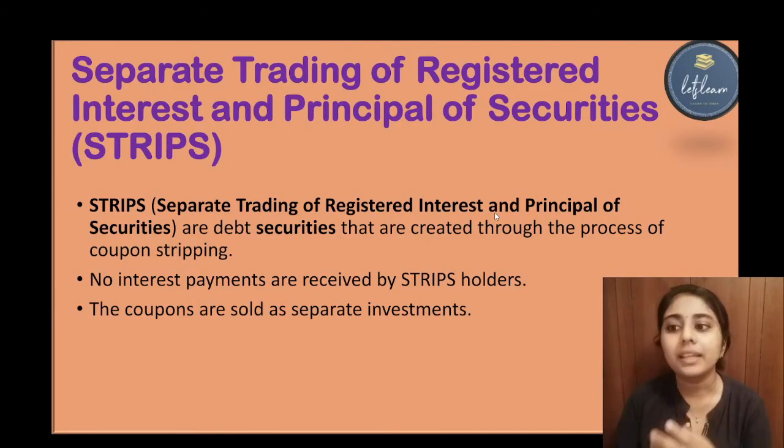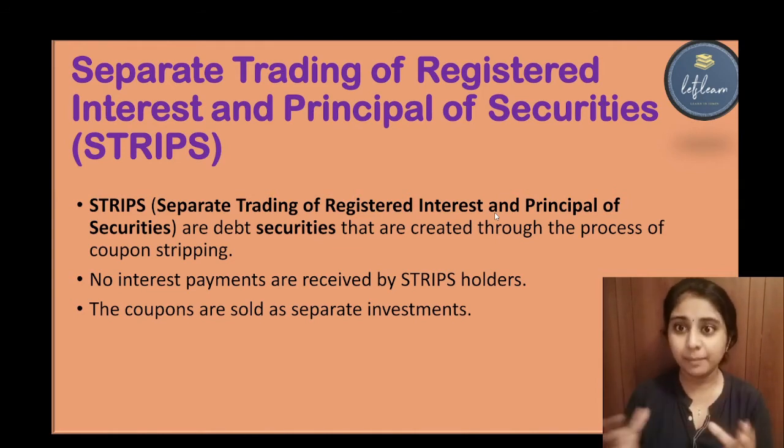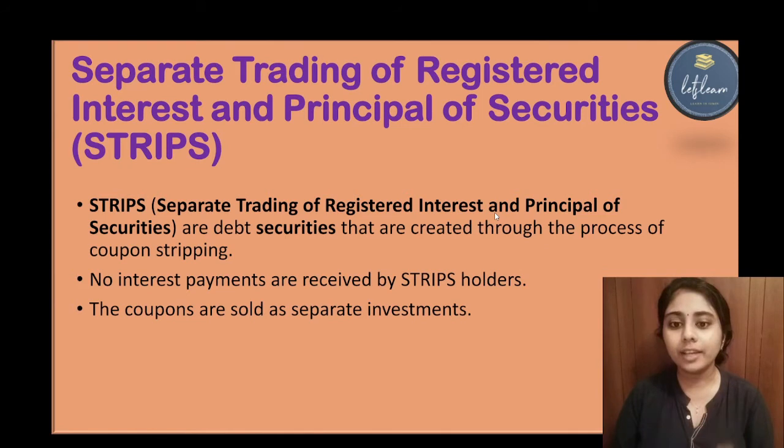Then the next topic is STRIPS, that is separate trading of registered interest and principal of securities. As its name is big, but the concept is very simple, but you have to listen very carefully to understand, because it sometimes gets a little bit confusing. STRIPS, separate trading of registered interest and principal of securities, are debt securities that are created through the process of coupon stripping. Here no interest payments are received by the STRIPS holders. The coupons are sold as separate investments.